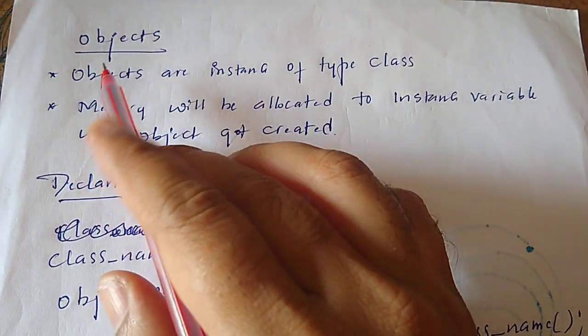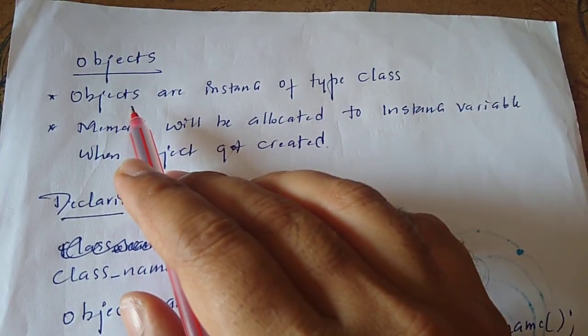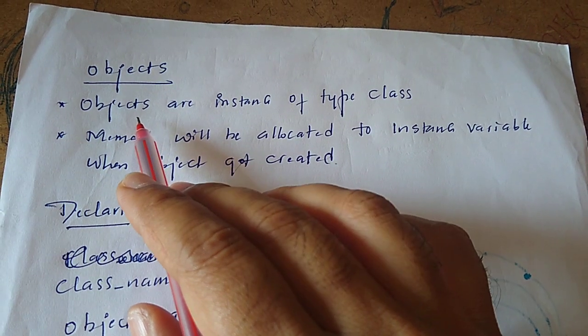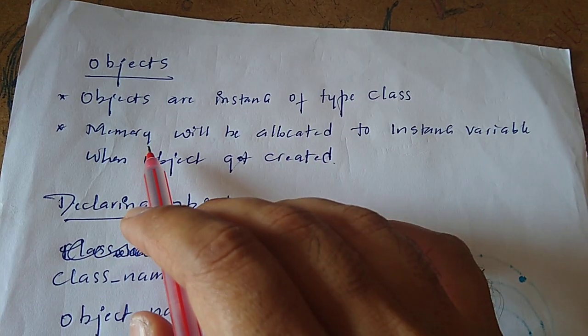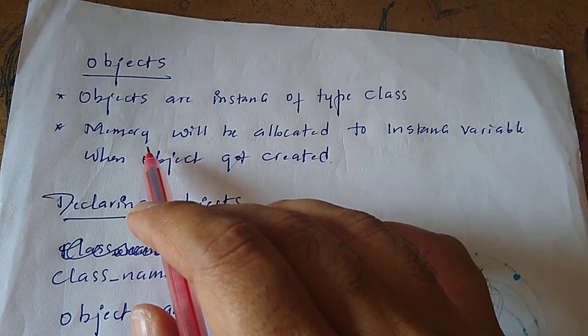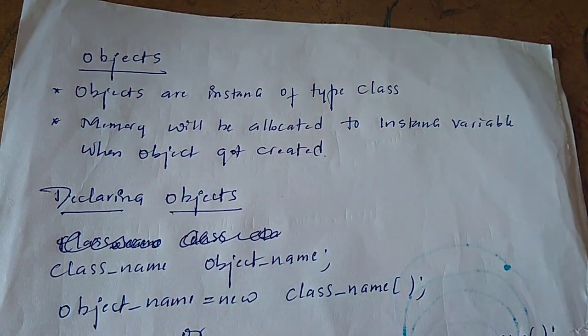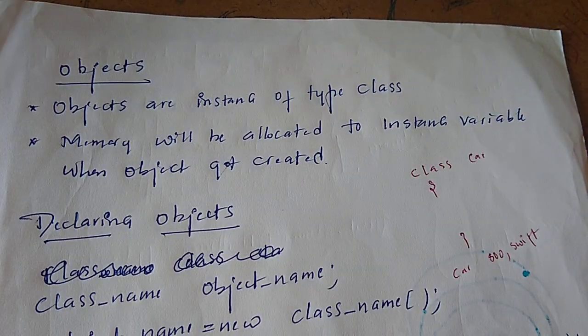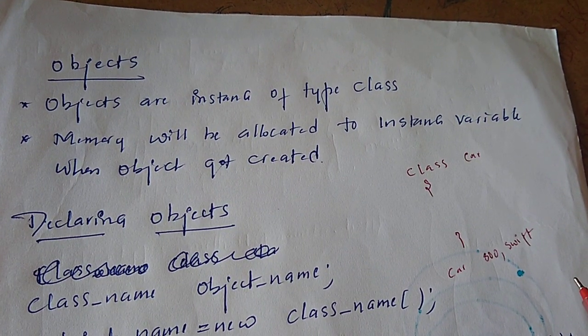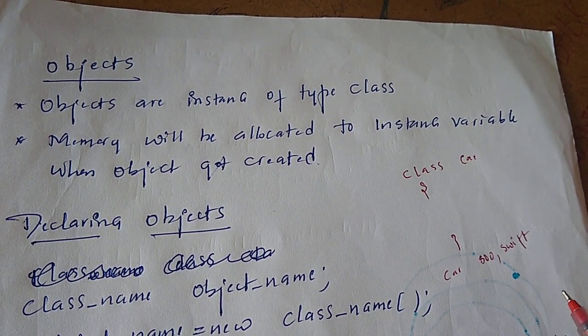The next concept is objects. How to define objects? Objects are instances of type class. Memory will be allocated for instance variables only when the object is created.